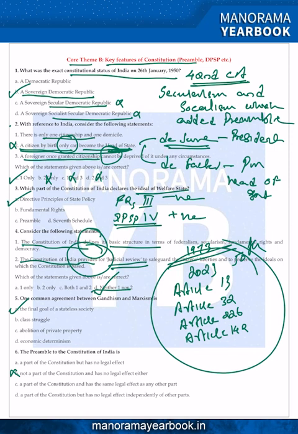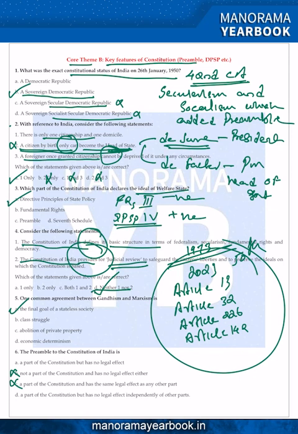C, a part of the Constitution that has the same legal effect as any other part, that is also wrong. Because in the Berubari case, Berubari versus Union of India, the Supreme Court of India said that the preamble is the key to understand the mind of the lawmakers. So C is also wrong. There is no such legal effect which is coming from the preamble.